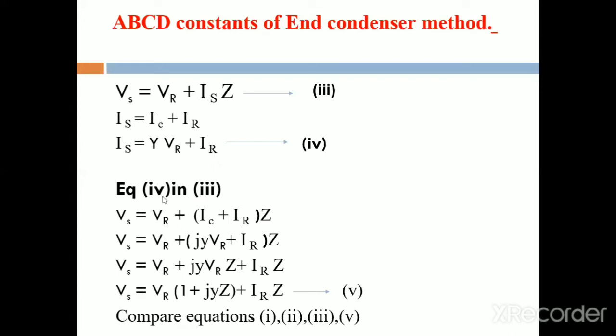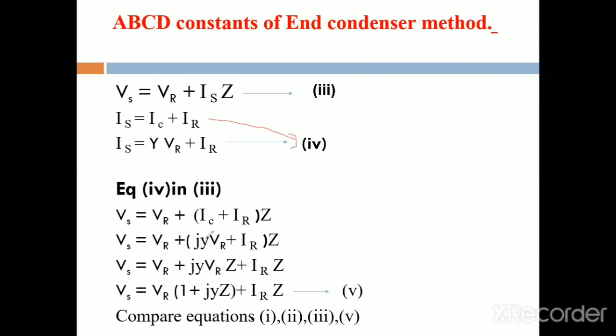Then Vs is equal to VR plus, replacing IS, that is IC plus IR.